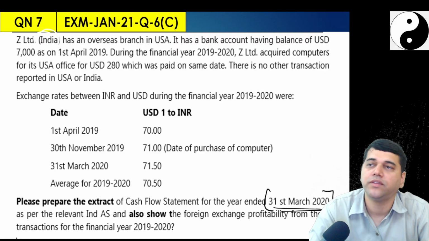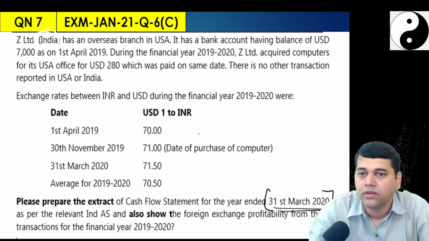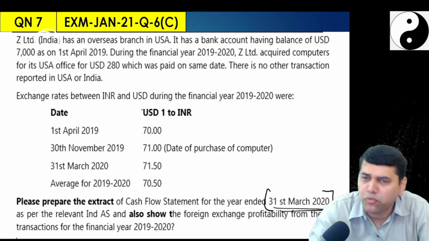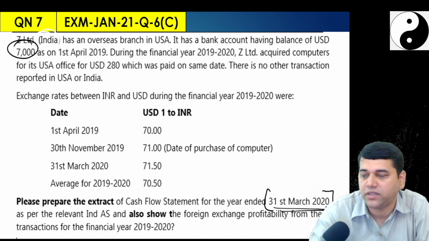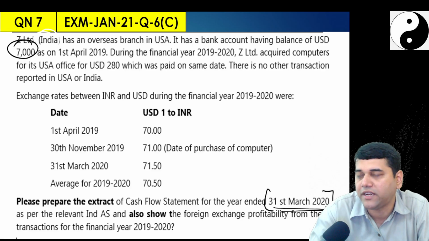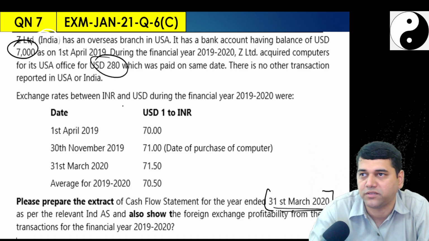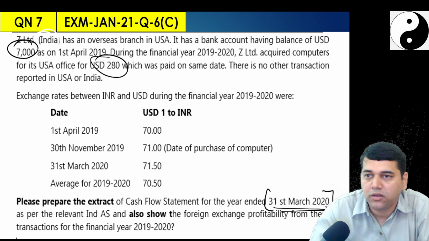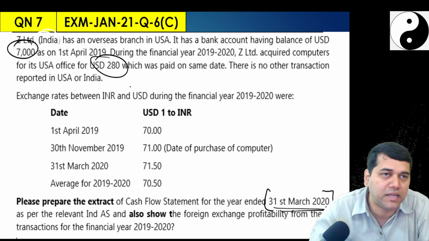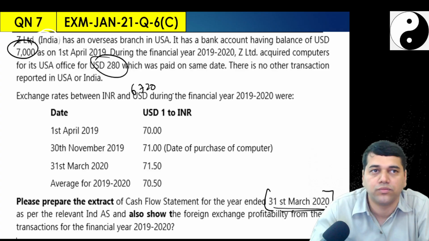Okay, so Ind AS 21 we didn't discuss. Now what happened here? It's the same question as the previous. You started with a cash balance of $7,000. Did that $7,000 remain with you till the end of the year? No, because somewhere you have purchased some $280 worth of purchases, which is your investment activity. Now this will reduce your cash balance, and your cash balance will be $6,720.